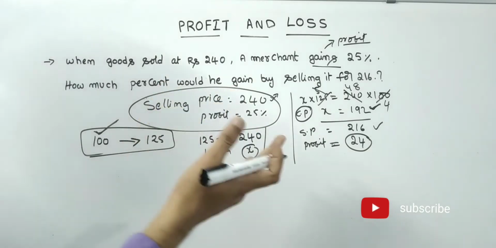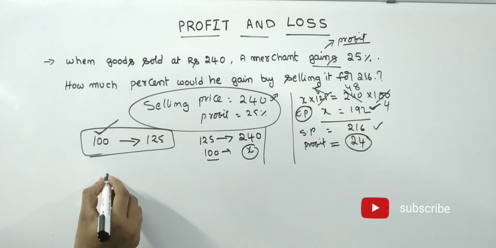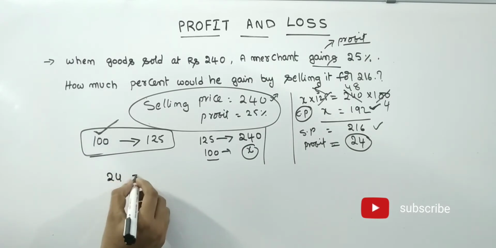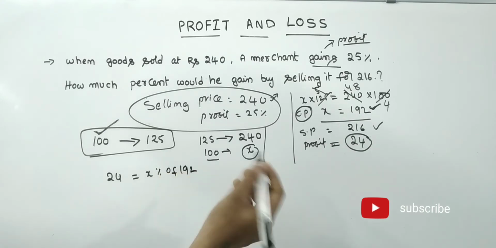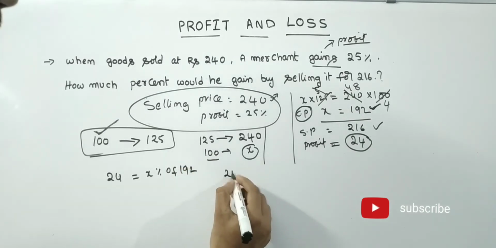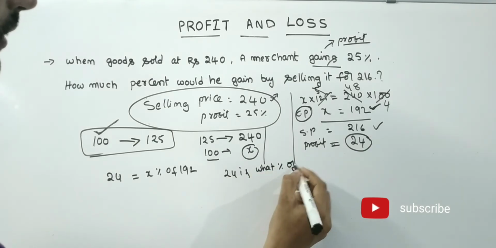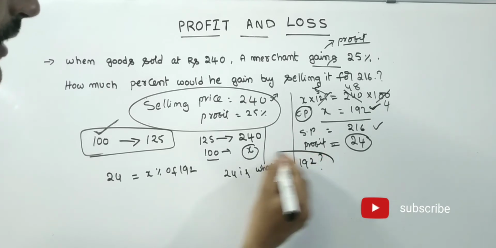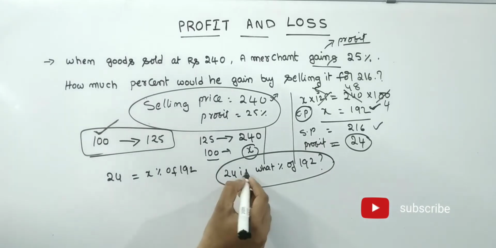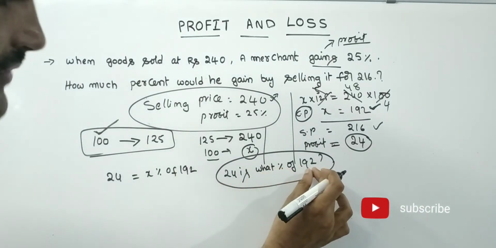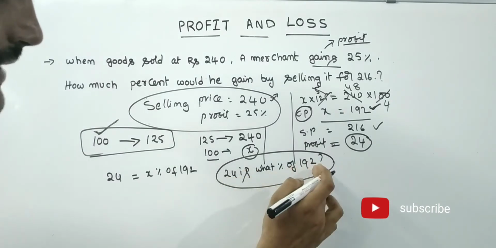See friends, 24 is what percentage of 192? That means here I am writing, 24 is what percent of 192. See friends, first we have to understand the problem. For that only I am telling this. 24 is what percentage of the cost price?